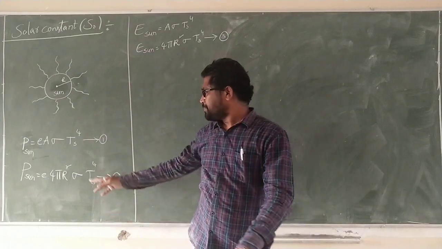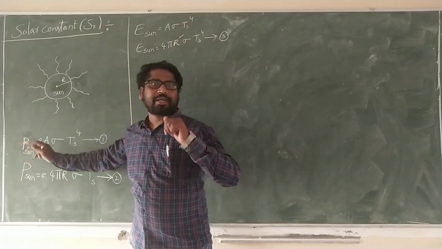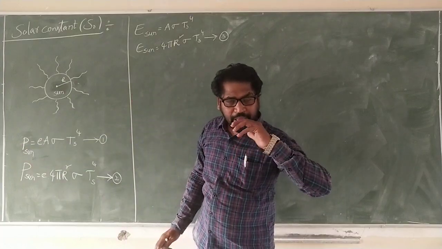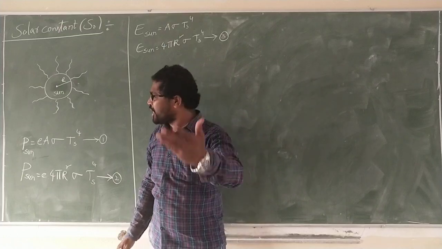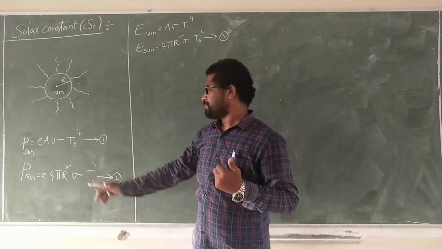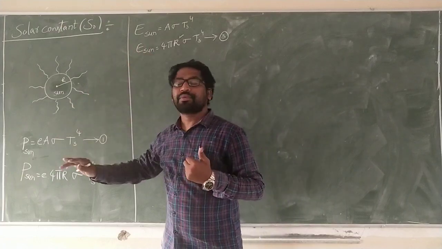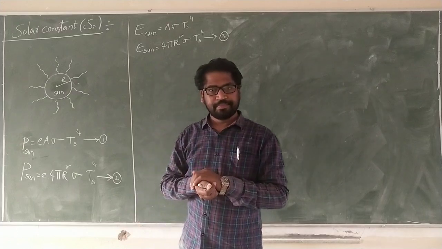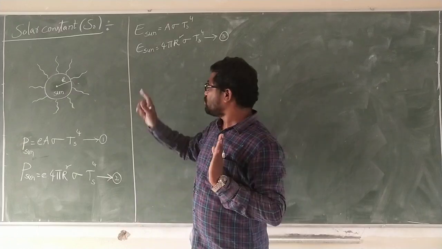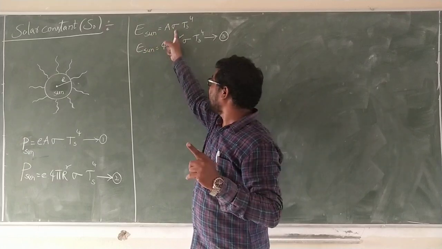See carefully. So this is emissive power, the ability of emitting the radiation by the sun. Emissive power and emissivity are both different. Emissivity means Q by A, P by A. So this is the emissivity of the sun.